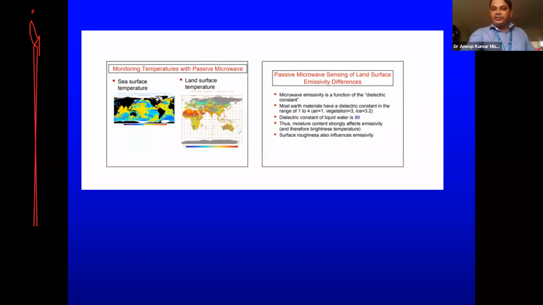So based on this, we can monitor them. And thus this moisture content strongly affects emissivity, and based on that, the sensor distinguishes the nature of different emissivity, and based on that, it can estimate these parameters.